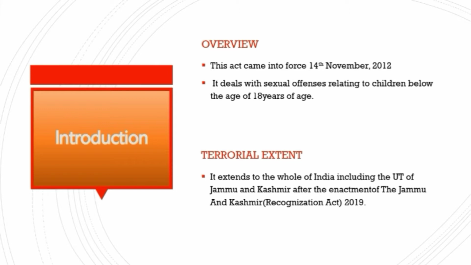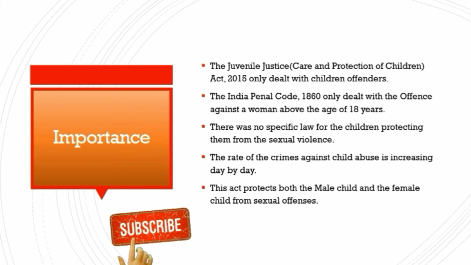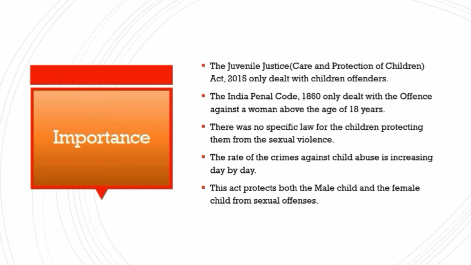Now let us check out why this act came into existence, why this type of act was necessary for protecting children from sexual offences, or whether there were other provisions in any other acts which protected children or any person from sexual offences. First of all, there is the Juvenile Justice Care and Protection of Children Act 2015, which only dealt with child offenders. Next, we have the Indian Penal Code, which dealt only with offences against women above the age of 18 years. But there was no specific law for children, especially for male children.